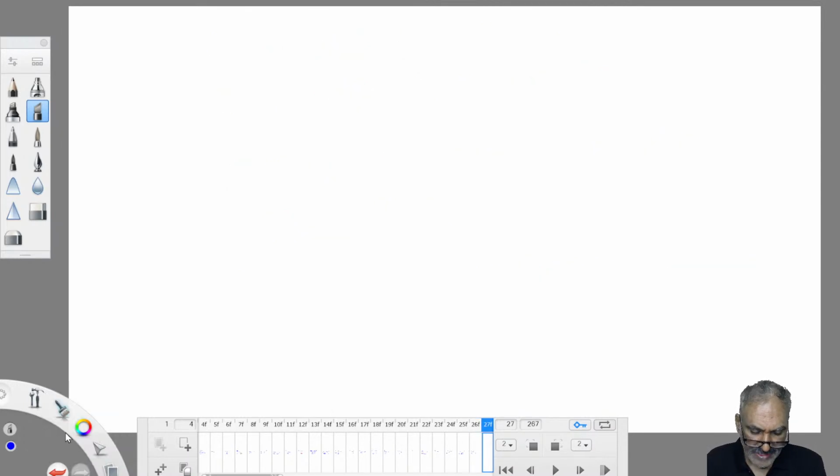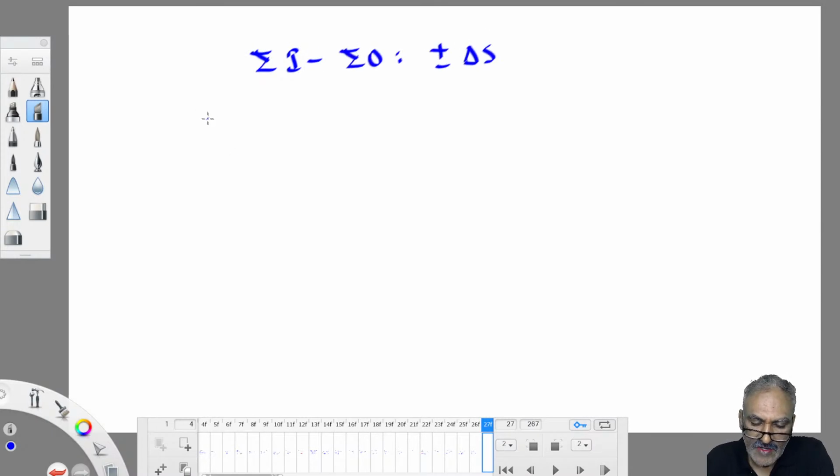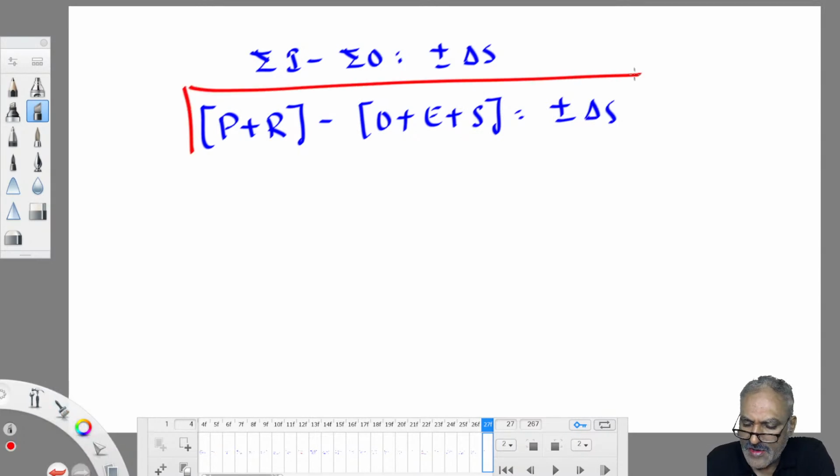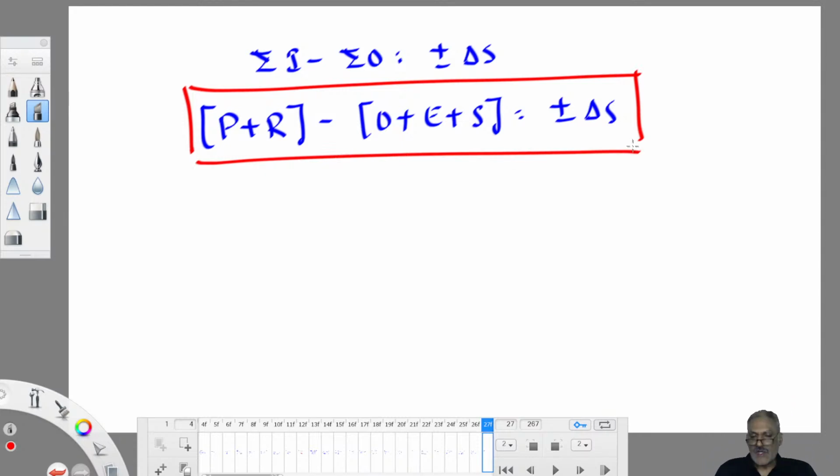So if you write the complete water budget equation around the water body, what is that? Sigma inflow minus sigma outflow is equal to plus or minus delta S. Sigma inflow is P plus R. Sigma outflow is O plus E plus S. In this equation, anyone could be unknown. Based on this, they keep on asking questions in the GATE exam. Sometimes runoff is unknown, sometimes evaporation, seepage, water used, rainfall, or change in storage is unknown. Remaining things should be given to you. Then you can work it out.